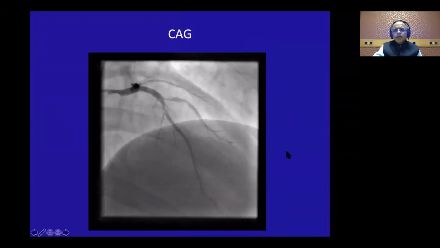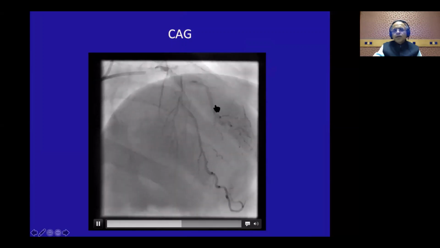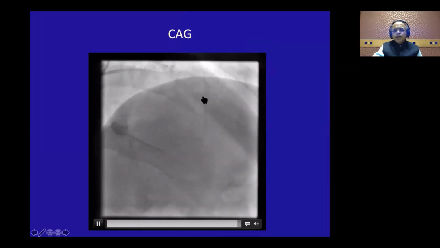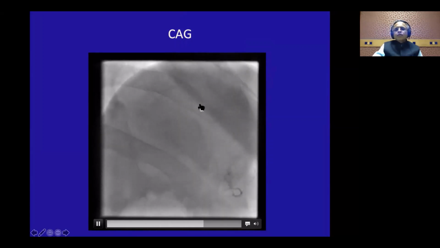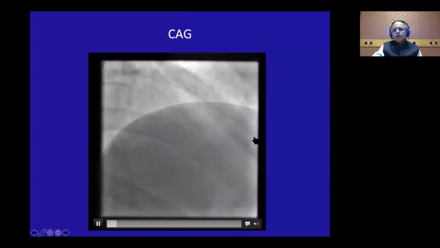And let us look at the LAD. And now this gives you the idea why the anterior wall was becoming akinetic. You can see there is a tight ostial diagonal here, and that was producing the anterior wall motion abnormality. So it was not just a tethering motion.